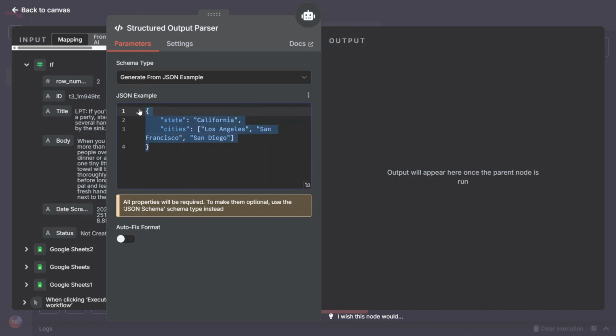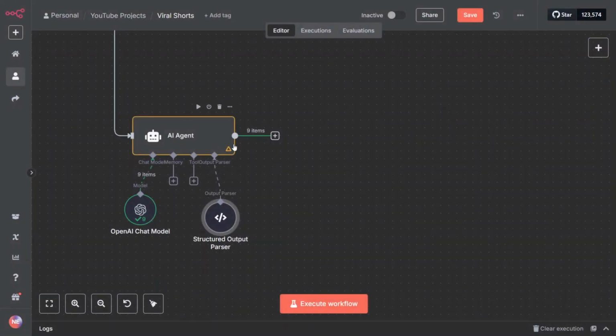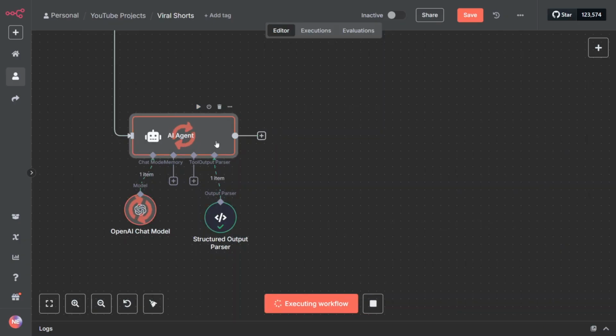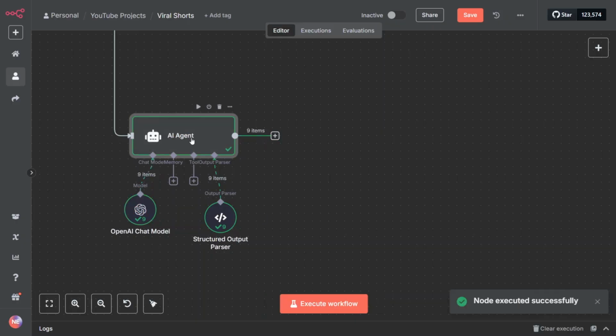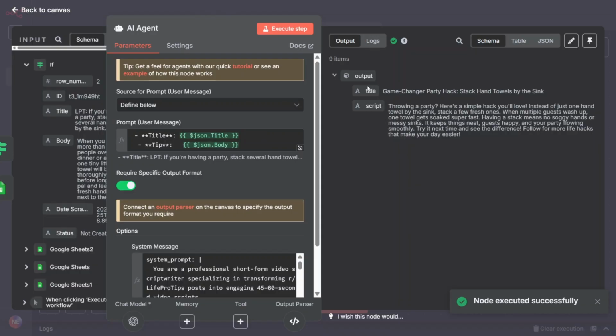All we want is for our data to look something like this: the title of the script, and the script of the tip. So that's what we want our output to look like, and I think we have managed to configure that. So let's just rerun that to make sure that it gives us the title and the script separately. So let's reopen. Now we have the title, which is looking beautiful, and the script, you can see it has summarized the whole Reddit post into a beautiful script that we're going to use to generate a voiceover.